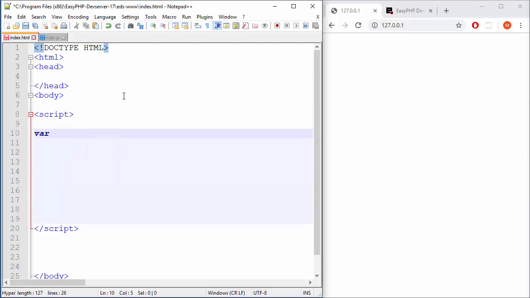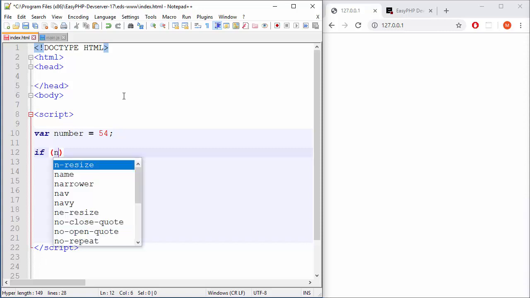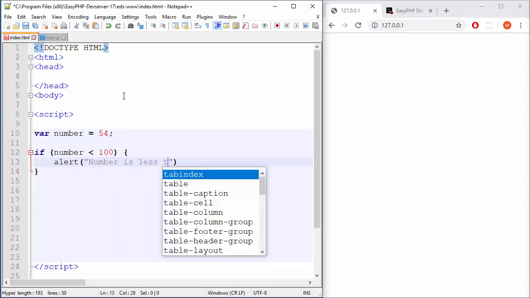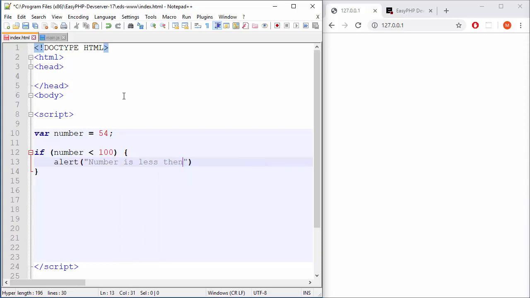So var, let's say number equals 54, and down there we will start an if statement with if and then normal brackets, and now if number is less than 100, the operation will be just printing on a screen, an alert. So alert number is less than, how to write this in English, than 100. Okay, and now when I refresh my page, I will have this as an alert.